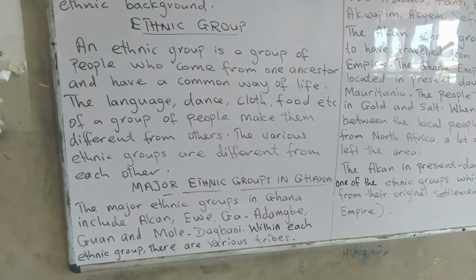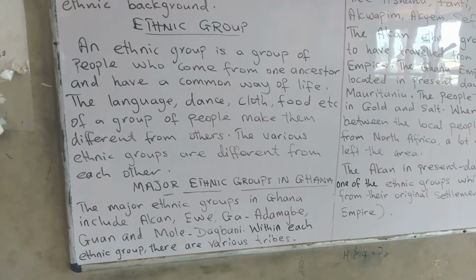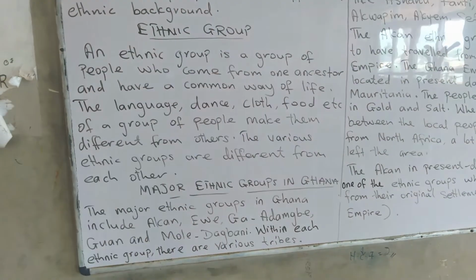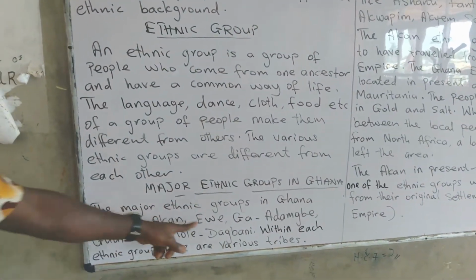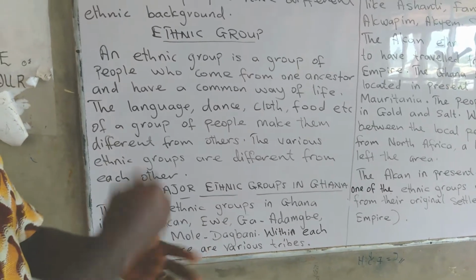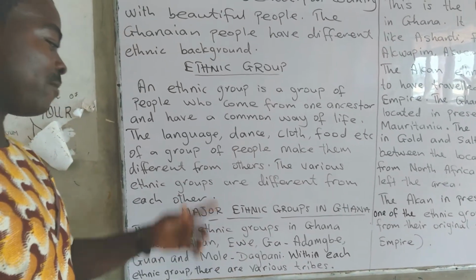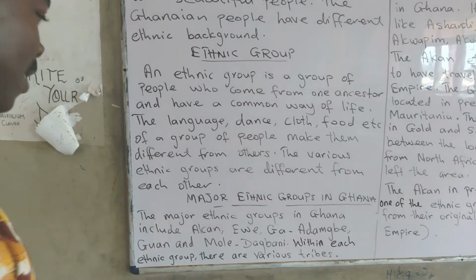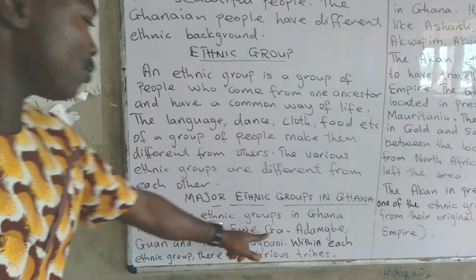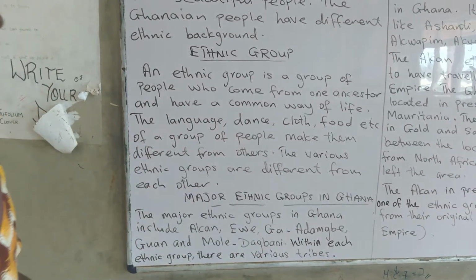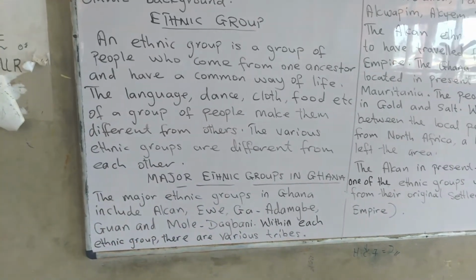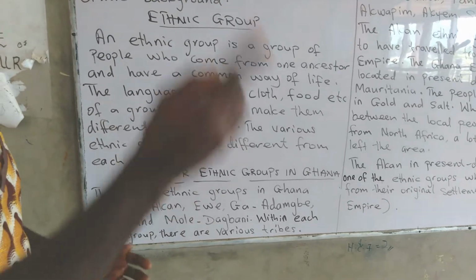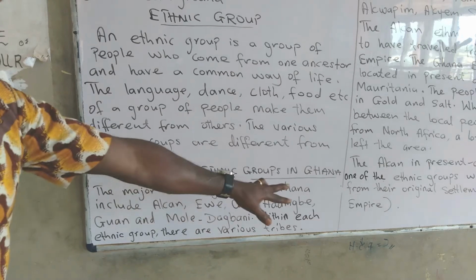They can be found in the Ashanti region, the Western region, the Western North, the Central region, the Eastern region, and many more. When it comes to the Ewes, they also speak the Ewe language, and they can be found in the Volta region and the Oti region of Ghana. When you go to the Ga-Adangbe, they are the people in the Greater Accra region. They speak the Ga language and they also speak the Adangme language.